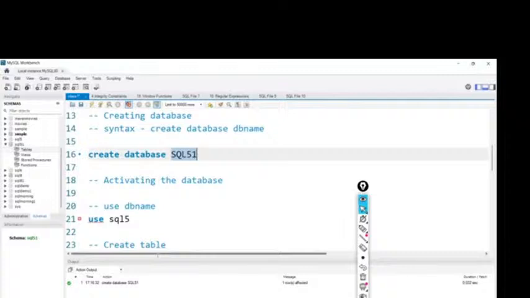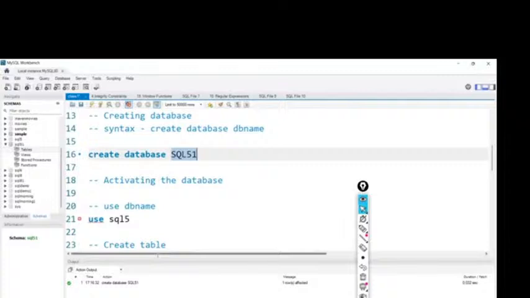And if I want to see only particular columns, then instead of star I need to give the particular column names. Like select employee name, comma, salary from employees. If I write this, it will display only employee name and salary like this. This is the select command, simply used to display the data. I hope that is clear.